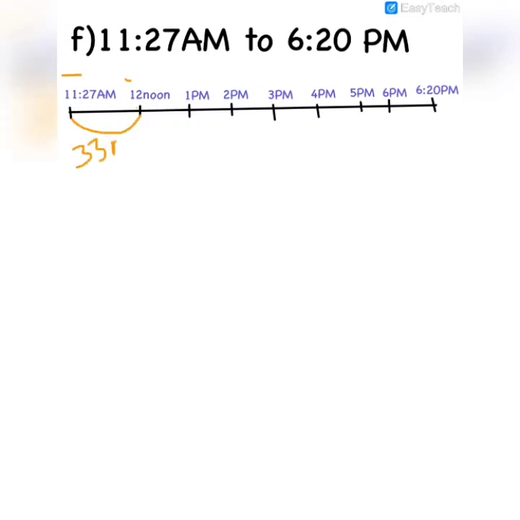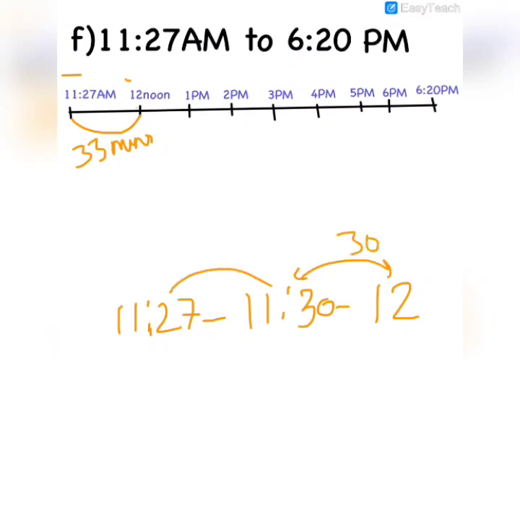It's 33 minutes. How did I calculate? Because after 11:27 comes 11:30. I had just distributed it further. And then after 11:30 comes 12 noon. So 11:27 to 11:30 is 3 minutes and 11:30 to 12 noon is 30 minutes, so total 33 minutes. You can distribute the time into small intervals so it will be easier.